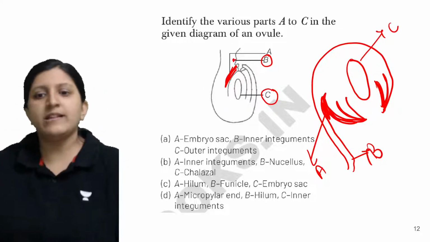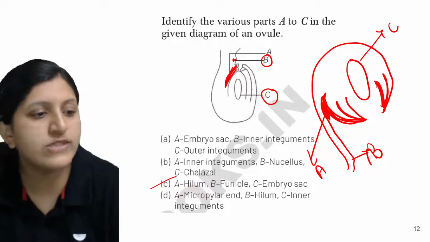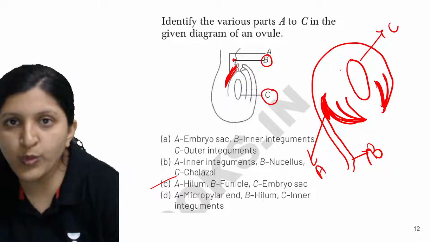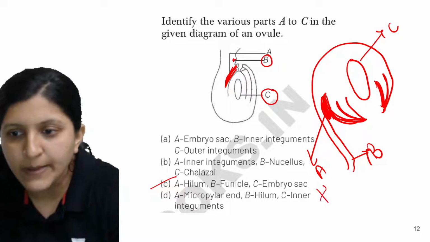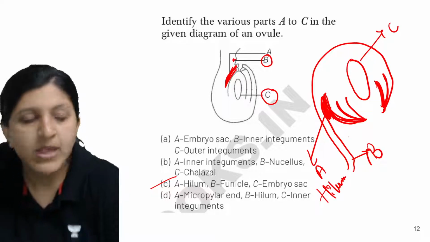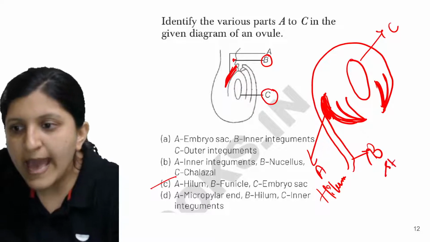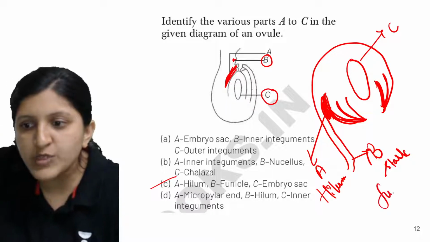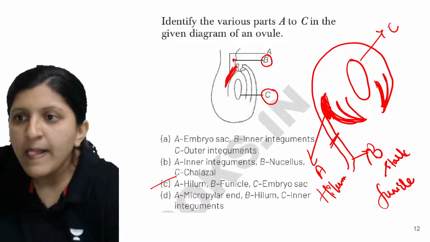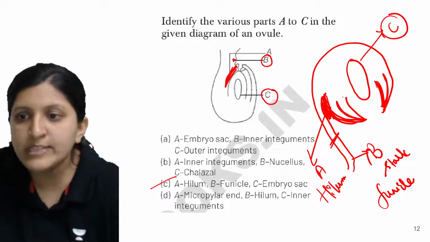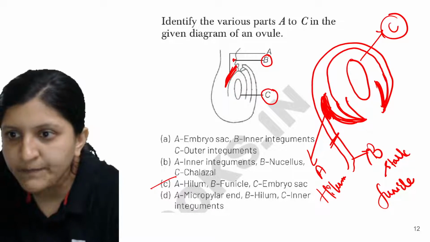Okay, so I'll just explain this. C is the answer for this. That is this junction what you see where the ovule is attached to the stalk. So this junction is basically called a hilum. So this one is a hilum, the stalk of the ovule which is there. And the stalk of the ovule is called what? This is called a funicle. So this one is a funicle, and inside this one is the integument. So these are going to cover this way completely like this.